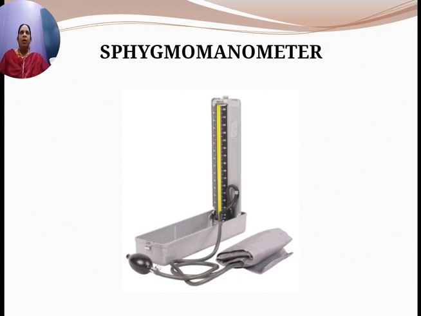The device consists of a mercury or aneroid manometer, an inflatable pressure cuff, a stethoscope, and a rubber bulb which helps to inflate the cuff. When the rubber bulb is pressed, the cuff inflates, and when the valve is released, the pressure varies. So this is your sphygmomanometer.